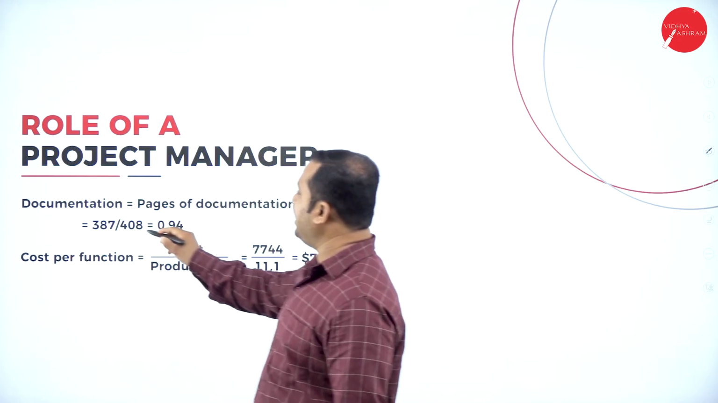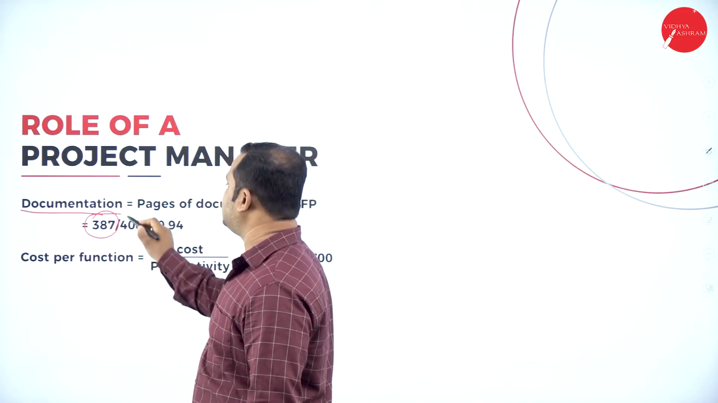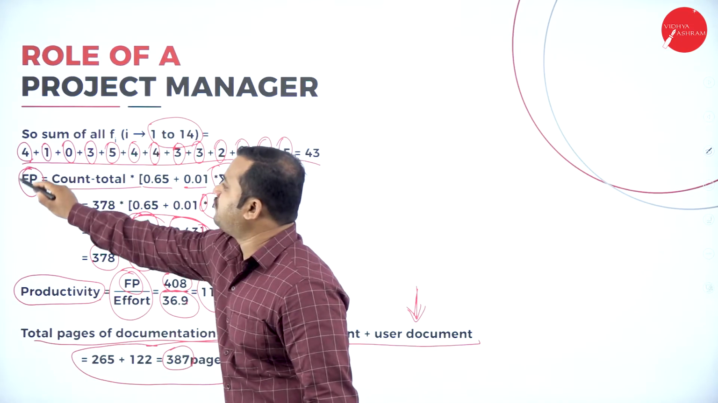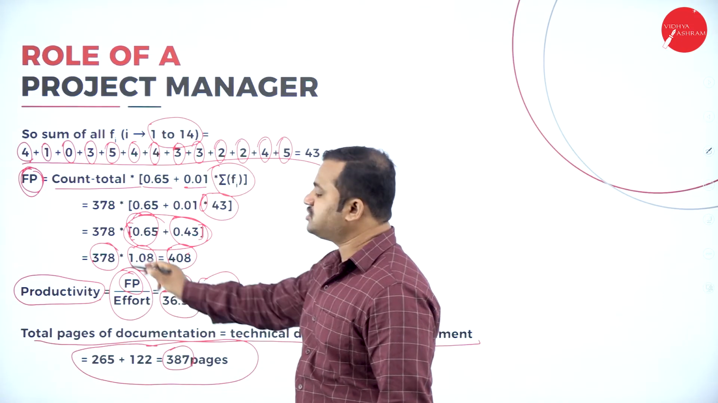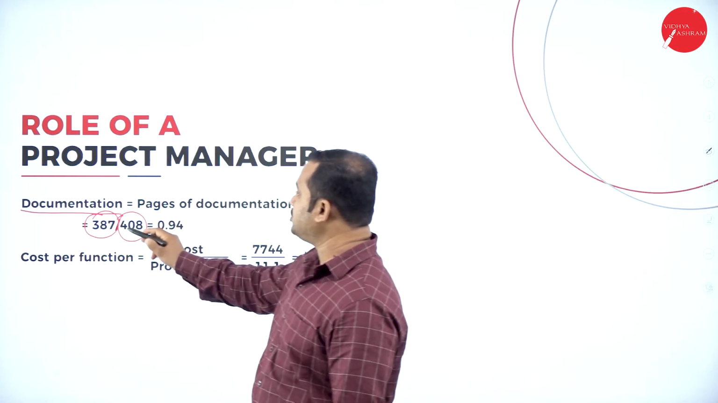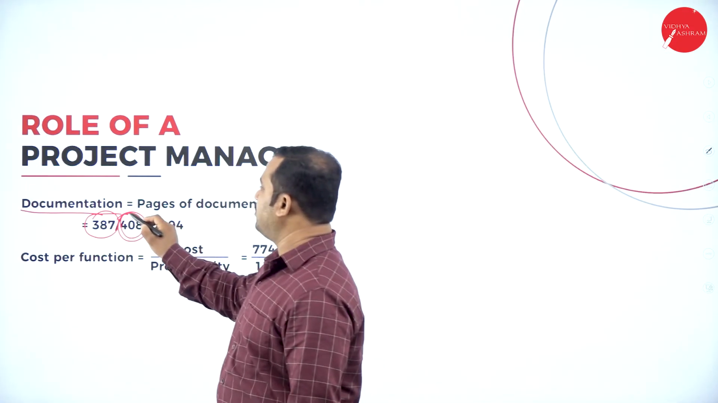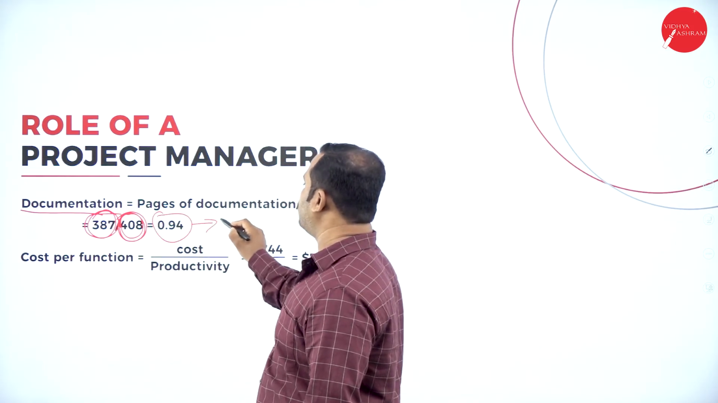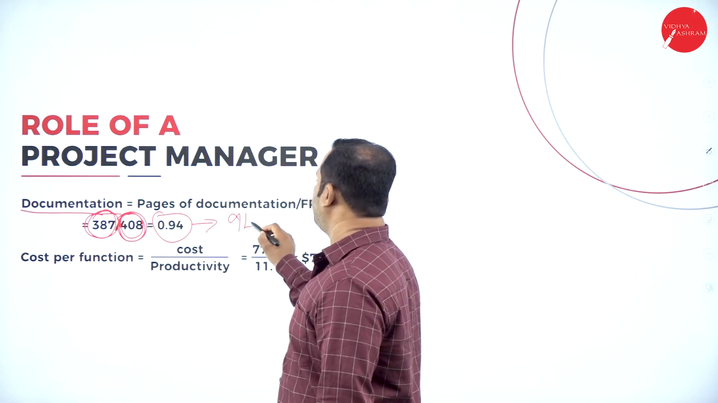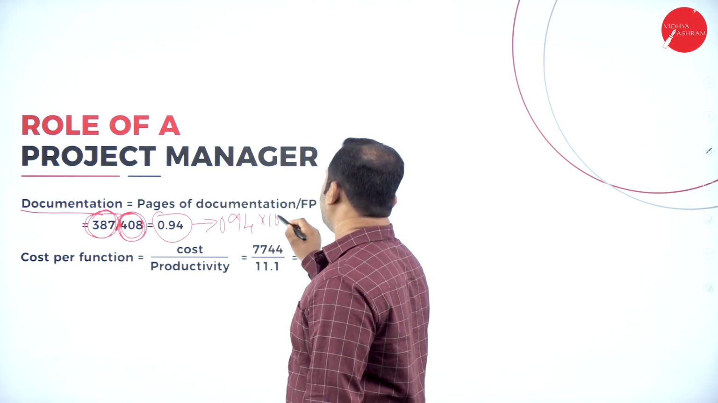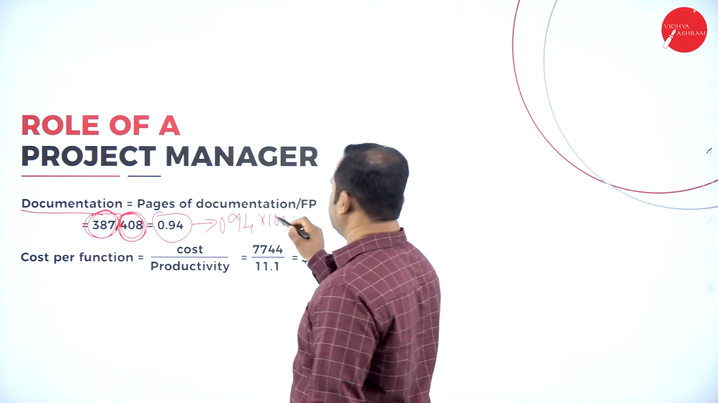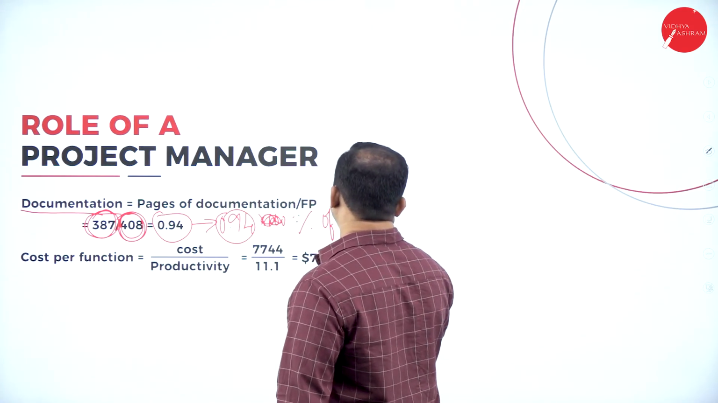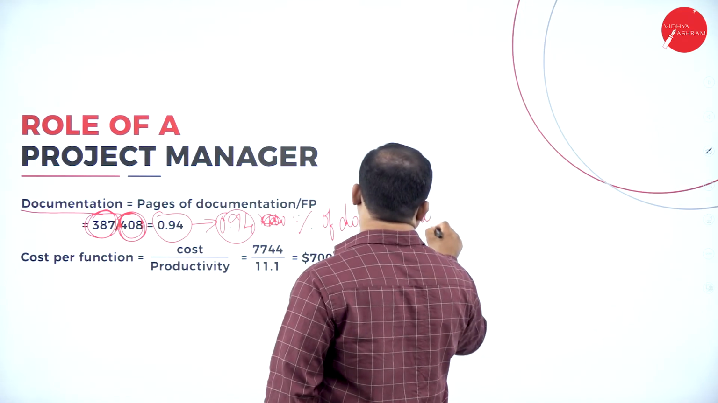Then we have 387 pages of documentation, but what is that? 408 is the value which we have obtained for the total count, that is the function point. Function point divided by effort gives the productivity, but here the documentation, 387, out of the function point, 408, turns out to be 0.94. It is not multiplied by 100. It is 0.94 percentage of documentary information.